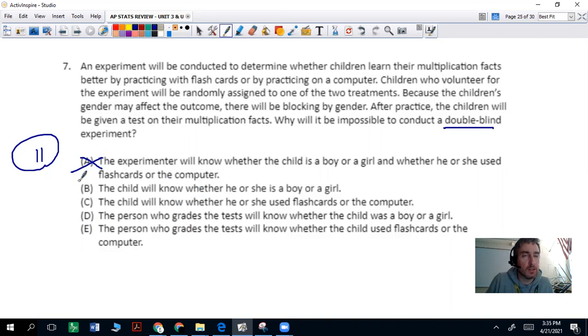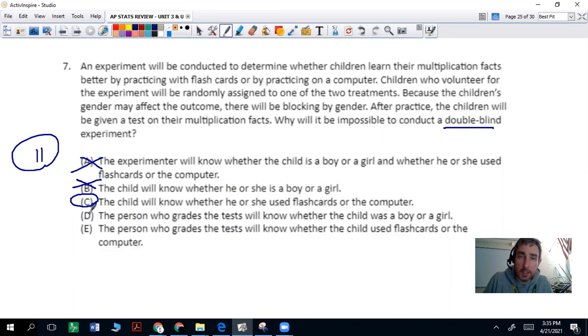The child will know whether he or she used flashcards. They're the one doing it, right? If they're looking at a computer screen, it's pretty obvious they're using the computer. If they're using flashcards, it's pretty obvious, right? The child's going to know. So it can't be double blind. It can mostly be single blind from the experimenter's point of view.